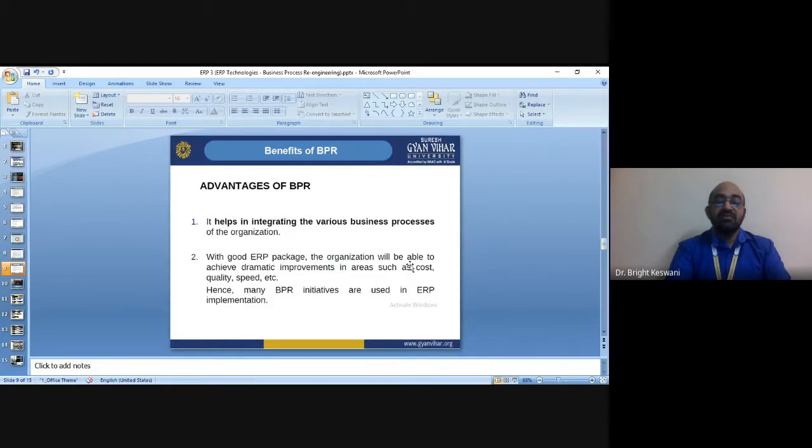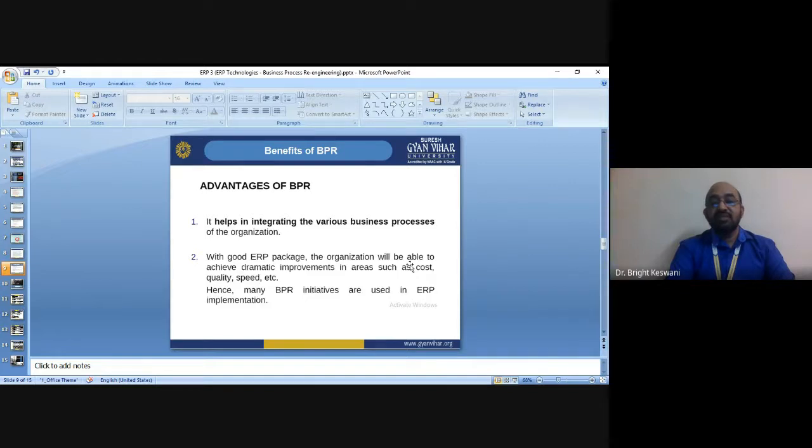When we talk about benefits of BPR, the first benefit is that business process is streamlined. The second benefit is business process is optimized and more efficient. Thirdly, strict control can be enforced and monitored. The fourth benefit is that best practices can be adopted by the system. It is time and cost saving as a result of eliminating redundant tasks. So there are several advantages of BPR.